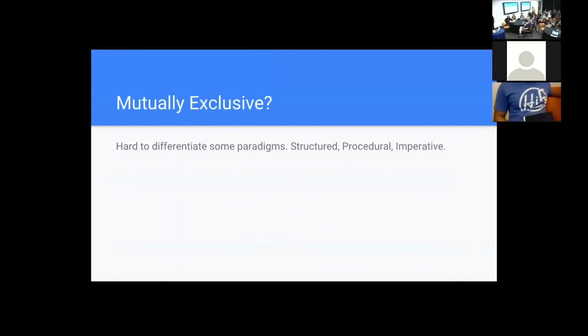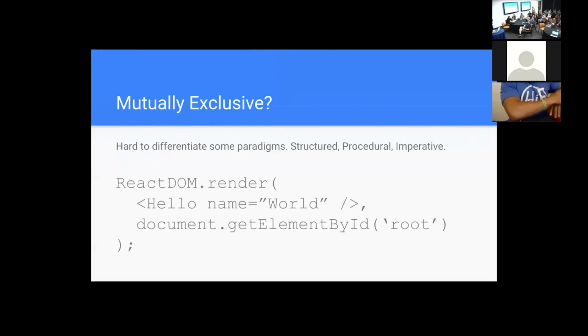I don't know if you saw, but some of these are hard to differentiate from each other, especially structured, procedural, imperative. They have a lot of common themes, but the way that I understand it is by understanding the pair of it. When somebody says it's imperative, I think of declarative, and now I know what imperative means. When I think of procedural programming, I think of functional programming, now I know what procedural programming is. When I think of structured, I think of non-structured, now I know.